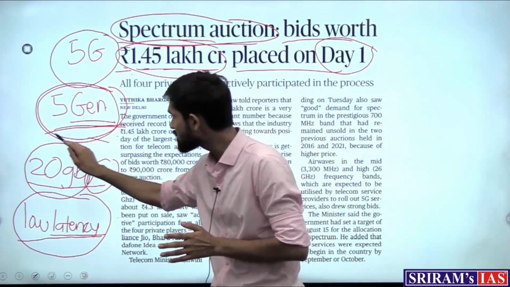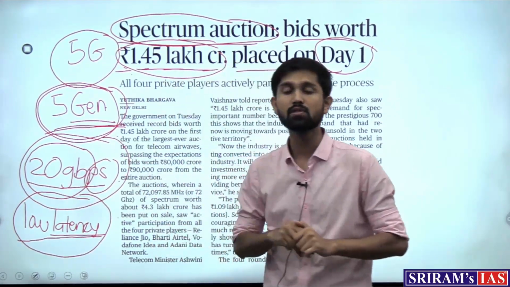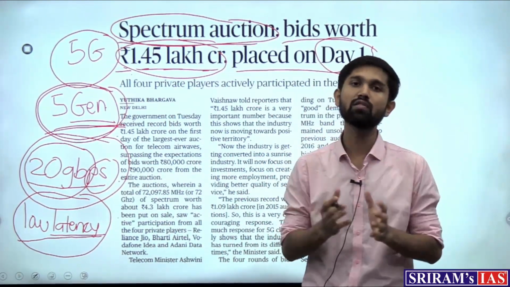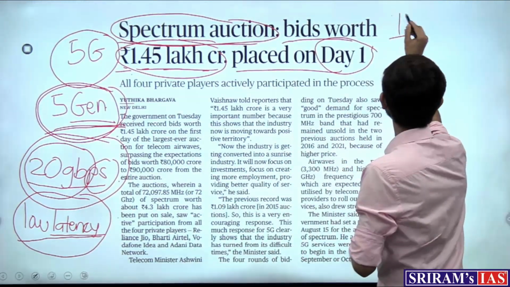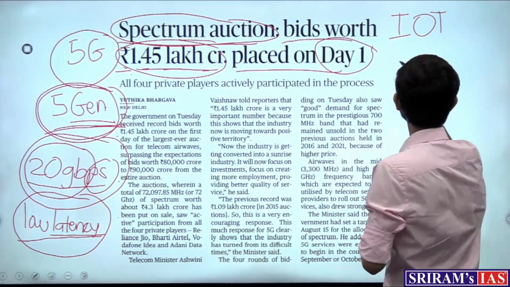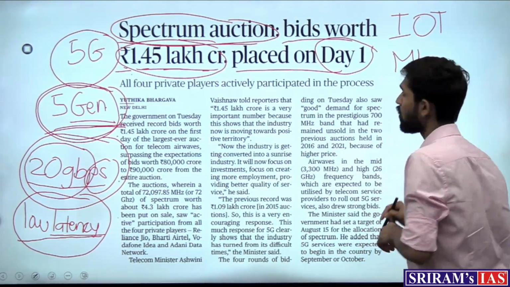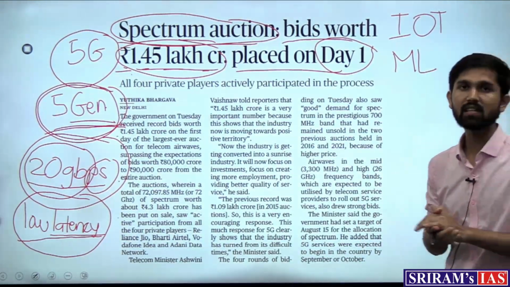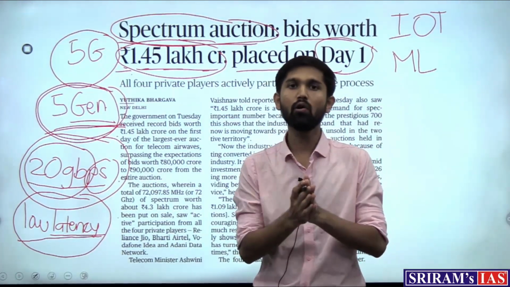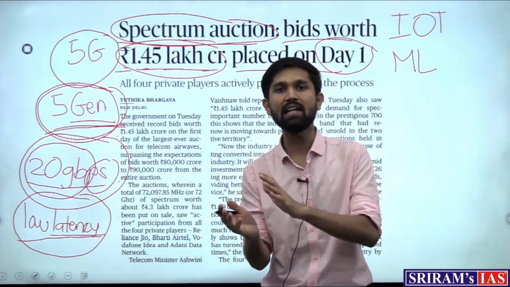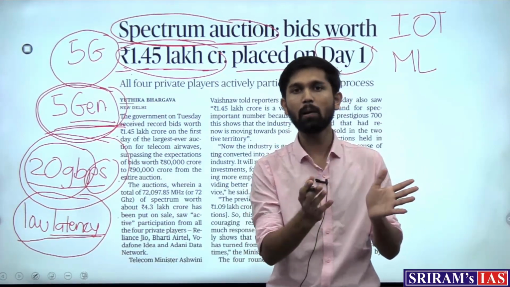When such high speeds are guaranteed in terms of connectivity, certain larger functions get active, that of Internet of Things or machine learning activities. What do we mean by Internet of Things? Let's take the example of your room. Your room has lights, fans, other appliances.